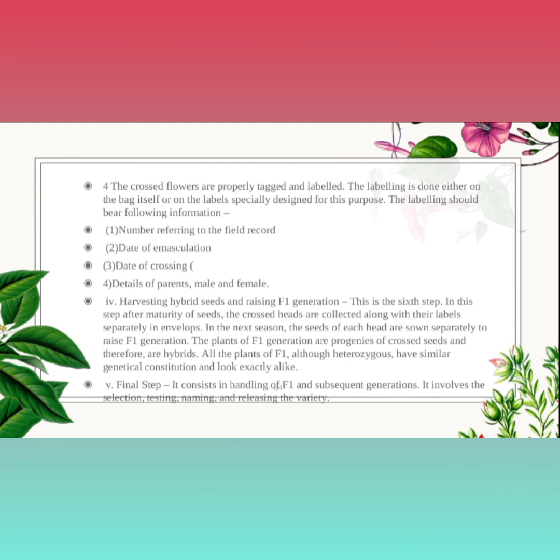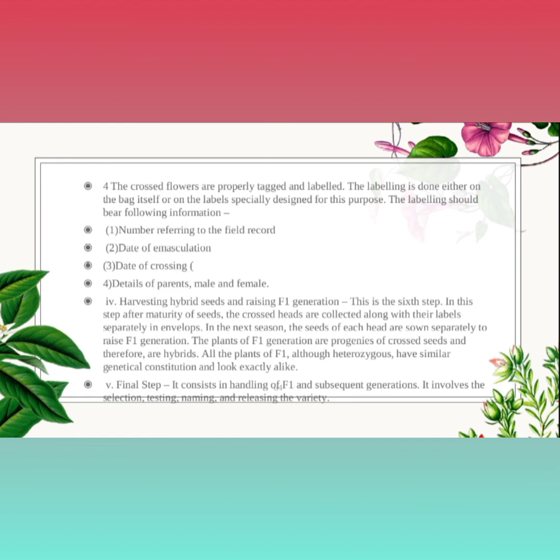This is the sixth step. In this step, after the maturity of the seed, the cross heads are collected along with their labels and separately enveloped. In the next season, seeds of each head are sown separately and the F1 generation is raised. These F1 progeny plants come from cross seeds and therefore are hybrid. Although all the F1 plants are heterozygous, they have a similar genetic constitution and look exactly alike.